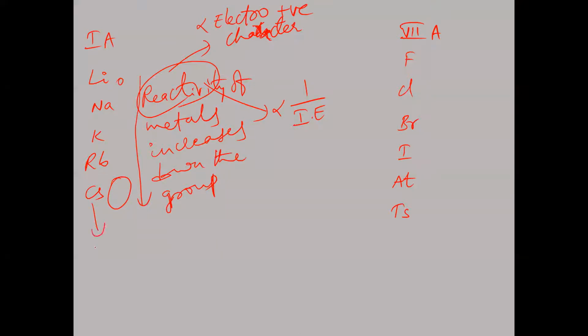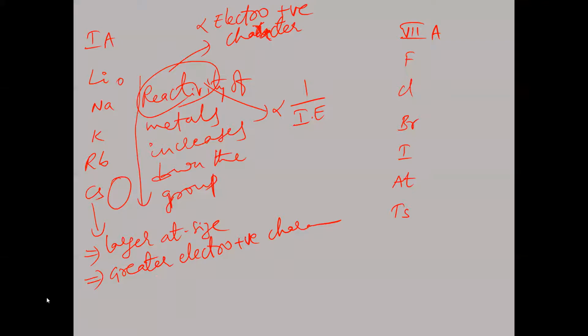Now, cesium has a larger atomic size. Larger atomic size indicates greater electropositive character. And when electropositive character is greater, the metal is more reactive.